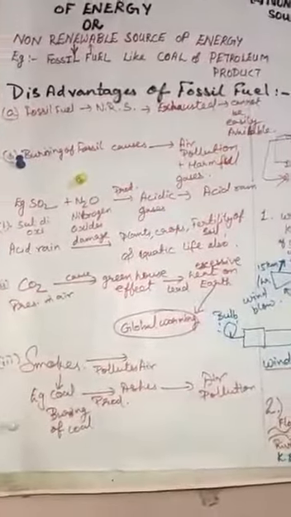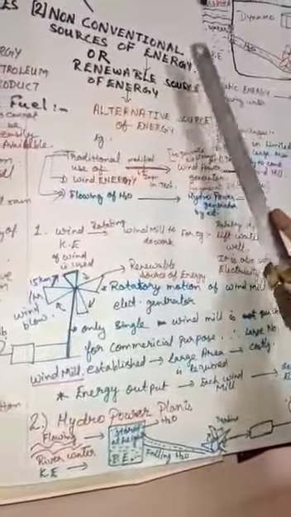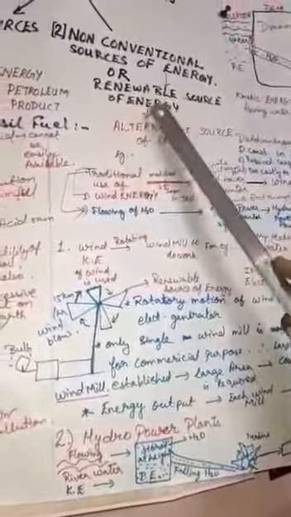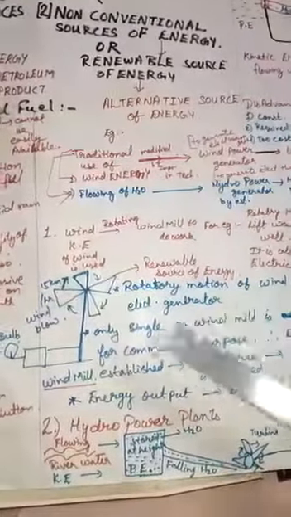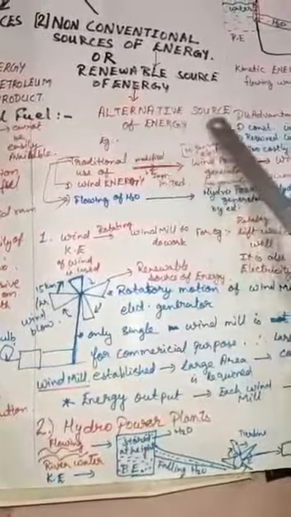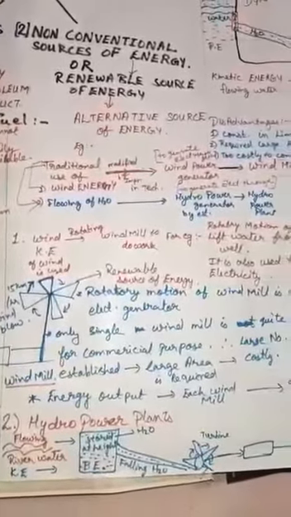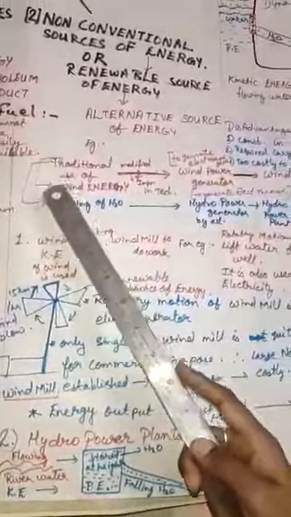Now let us move towards the non-conventional source of energy. Non-conventional source of energy, as you know, is also known as renewable source of energy. Another name is alternative source of energy. So children, in traditional times, we used wind energy.